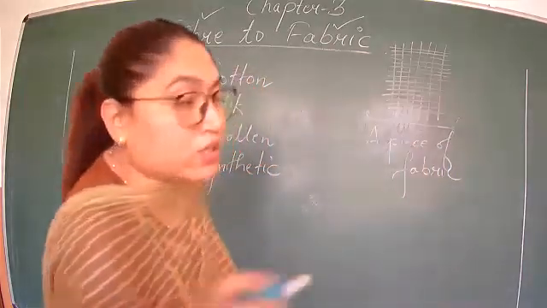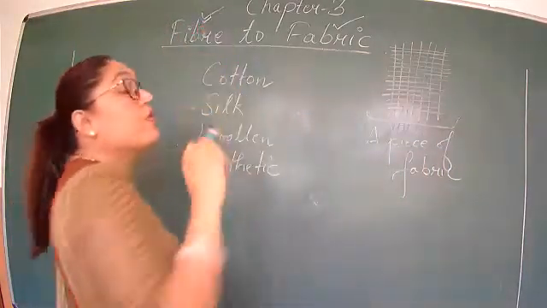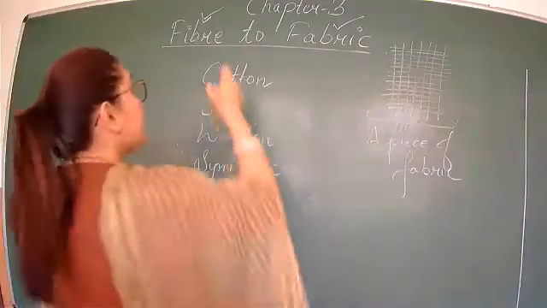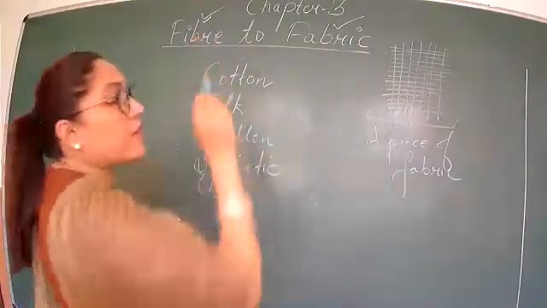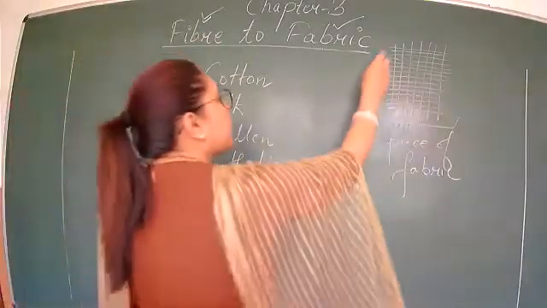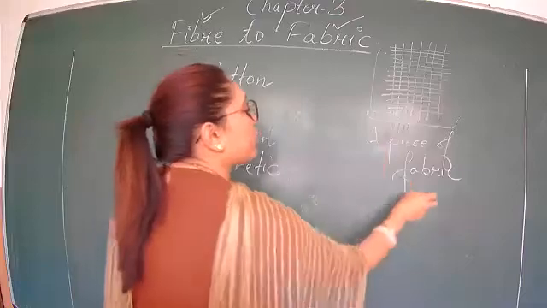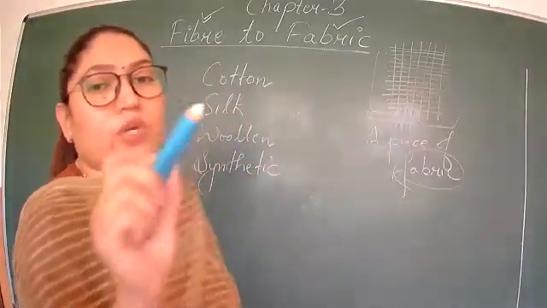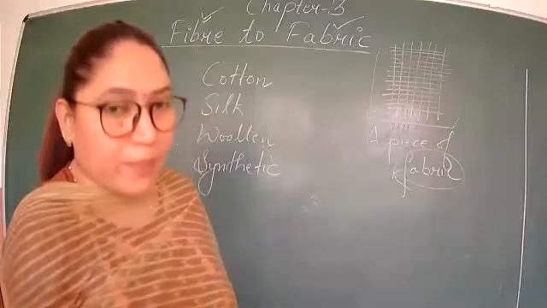Fabric means cloth. Fiber means fine strands of yarn. And then they are twisted. Fibers are twisted together to form yarn. Yarn is arranged in the crisscross pattern to form fabric. So the process is fiber to yarn, yarn to fabric.